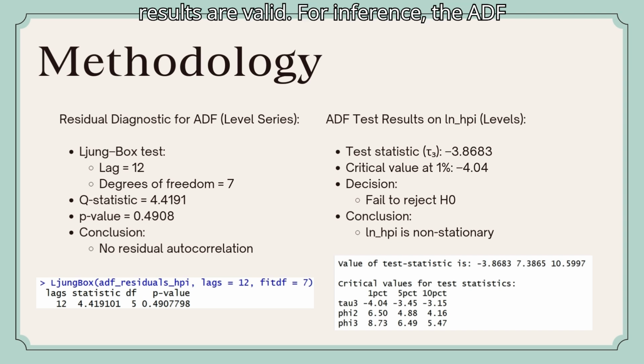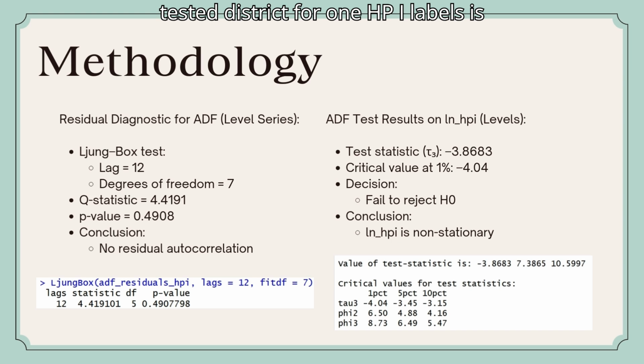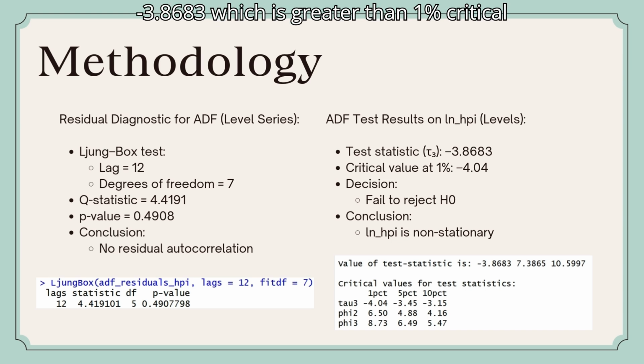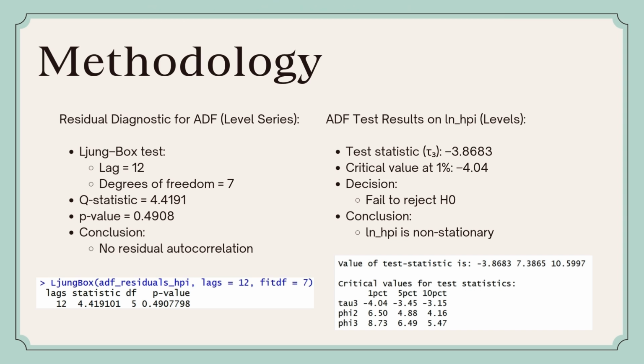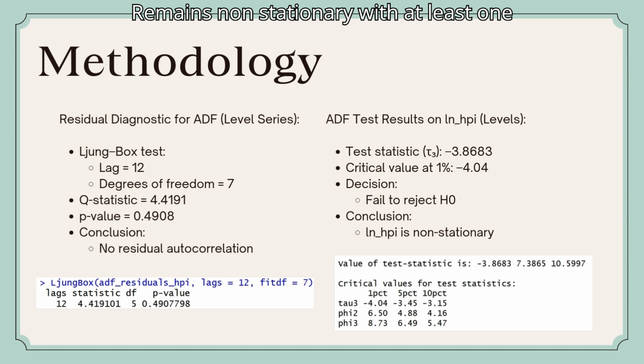The ADF test statistic for ln HPI in levels is minus 3.8683, which is greater than the 1% critical value. Therefore, we fail to reject the null hypothesis and conclude that ln HPI remains non-stationary with at least one unit root.